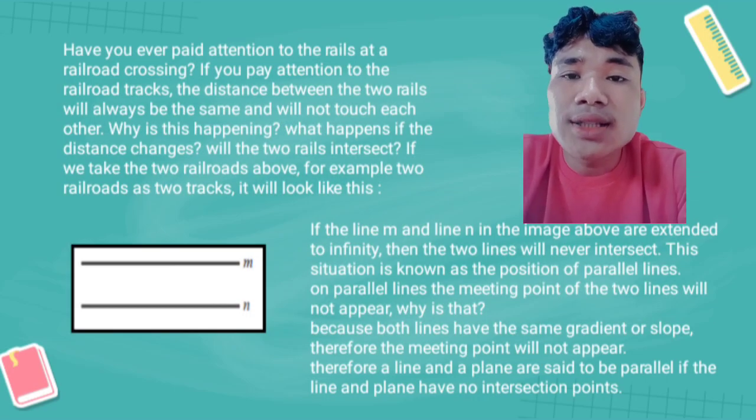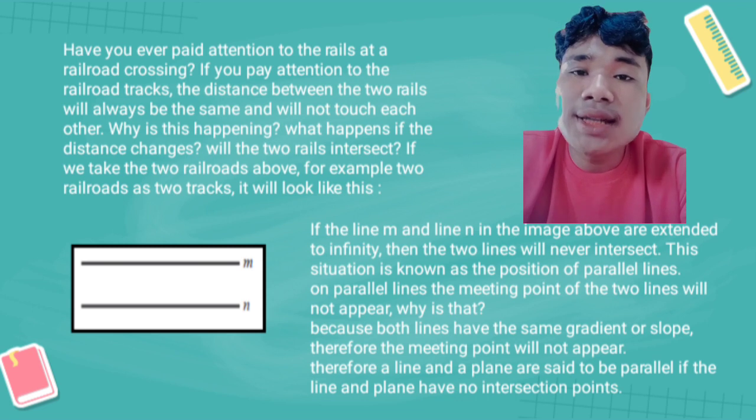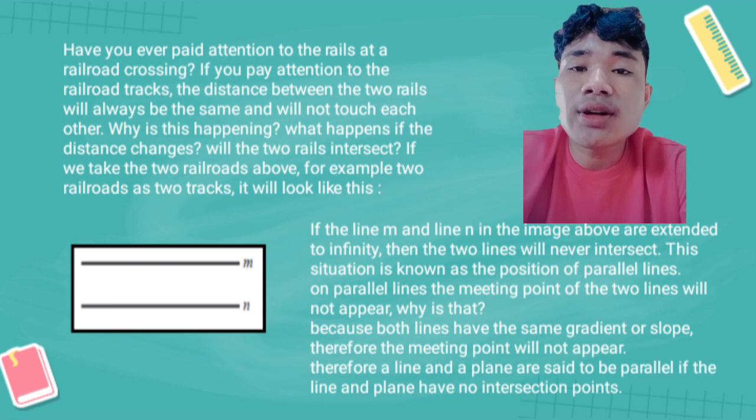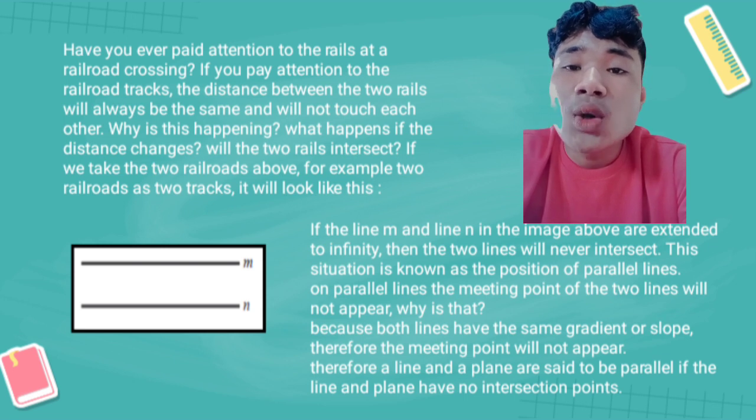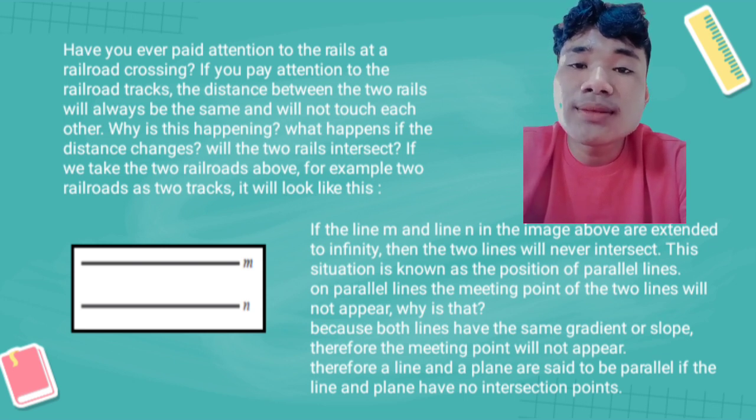Have you ever paid attention to the rails at a railroad crossing? If you pay attention to the railroad track, the distance between the two rails will always be the same and will not touch each other. Why is this happening?